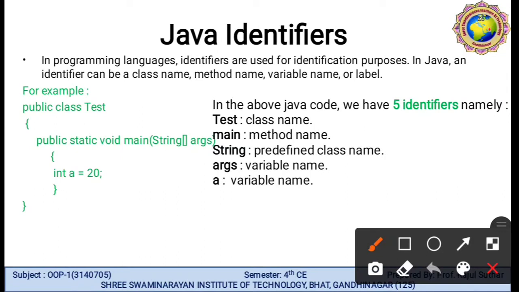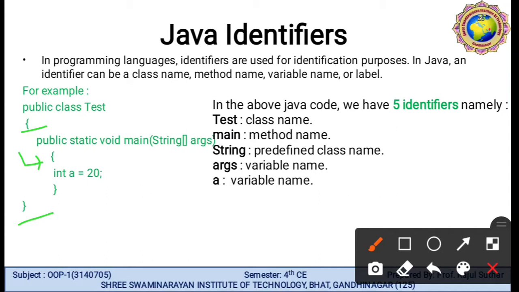Whenever we write a body, it starts with a curly bracket and ends with a curly bracket. Make it a habit to work like this: first bracket, and inside it make some space and write the second bracket.